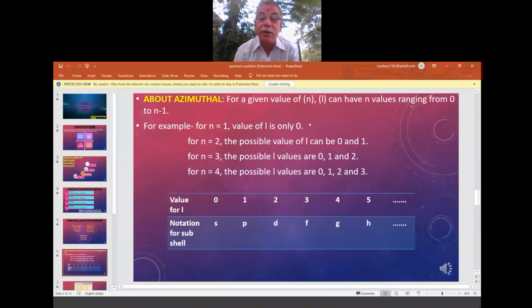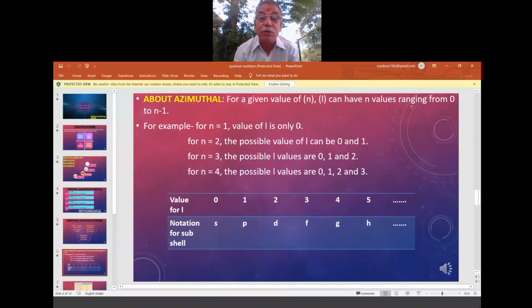It is 0 only. That means n equal to 1 is the K shell. In the K shell, 0 means there are no subshells. The K shell is the only main shell as well as the subshell. That is the very important information given by this azimuthal quantum number.